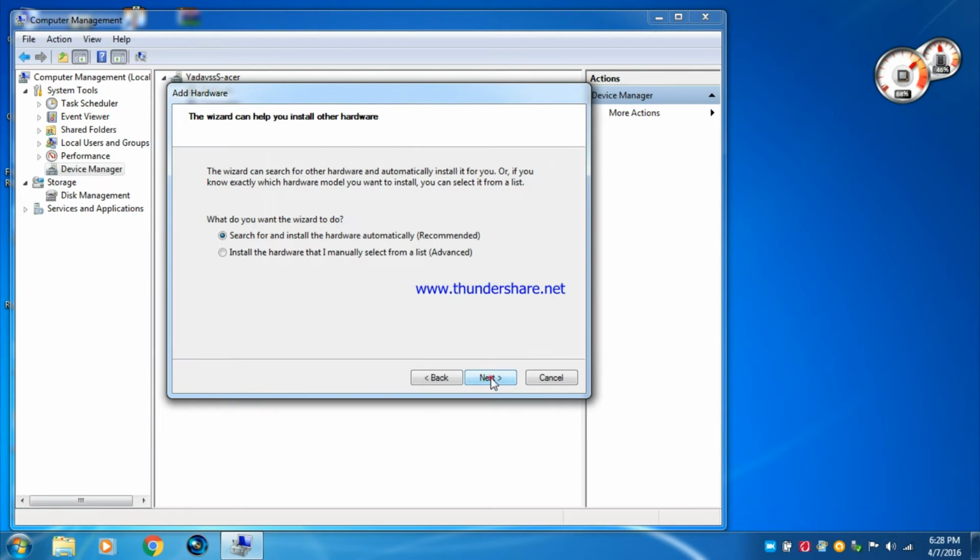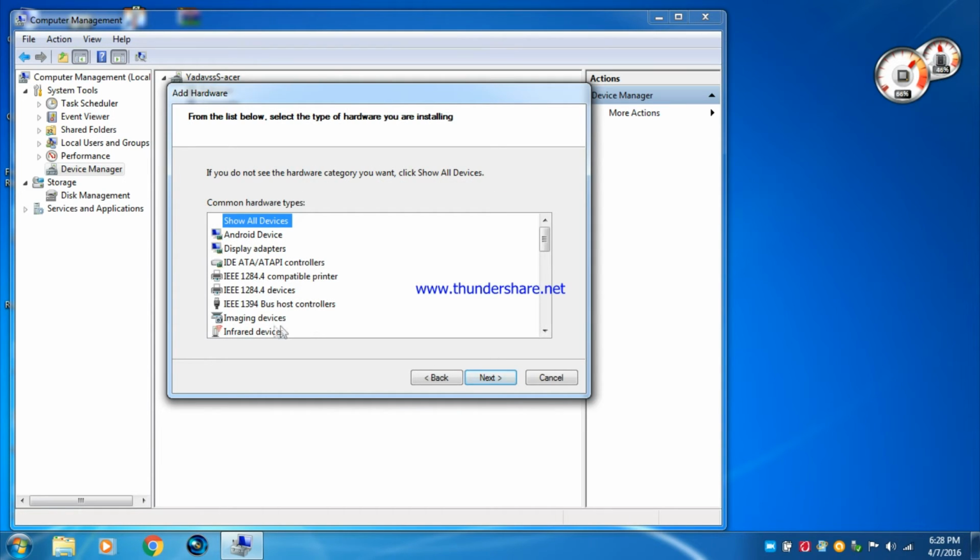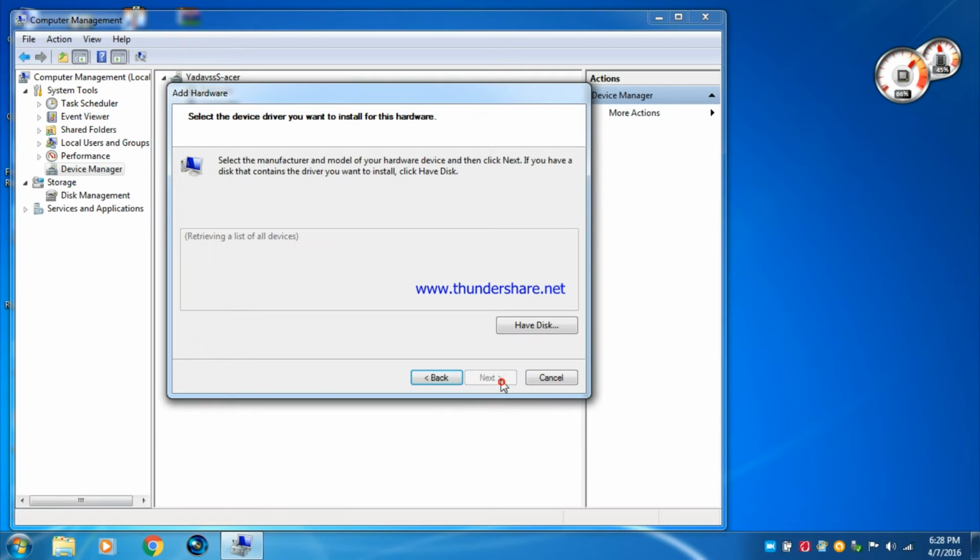Now click on Next, and then select the option to install the hardware that I select manually. Don't worry if it is advanced. Then click on Next. Then you find System devices. Then click on Next.